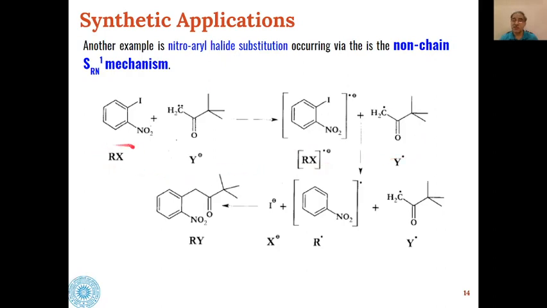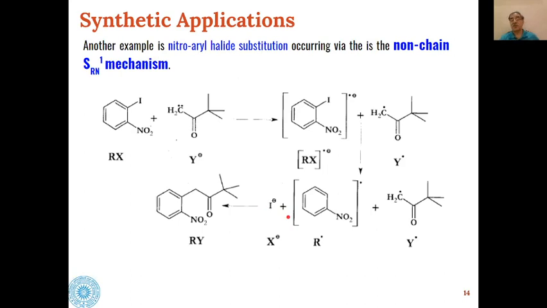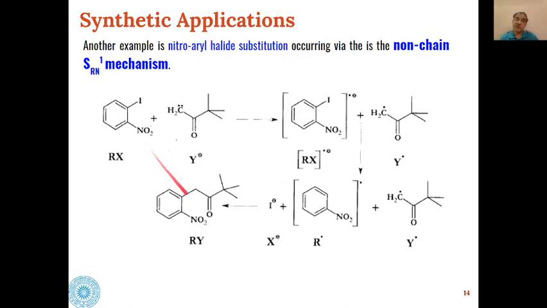So for non-chain we have seen alkyl halide plus nucleophile gives us radical anion of the alkyl halide, and a radical of the nucleophile is formed. Then this dissociates into radical of the alkyl halide and iodide ion. Then this radical and this radical will join to give us the product, and halide ion will be formed. And here the halide is iodide ion, and this is a non-chain SRN1 mechanism.